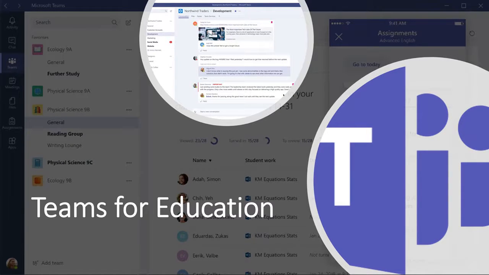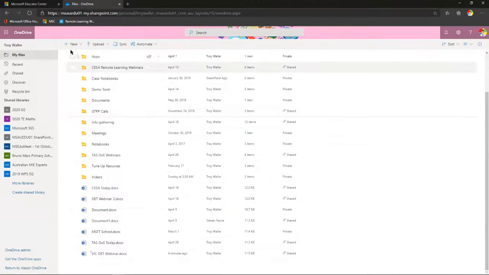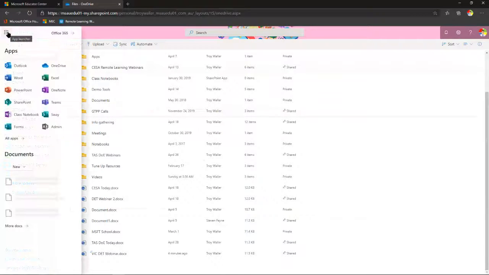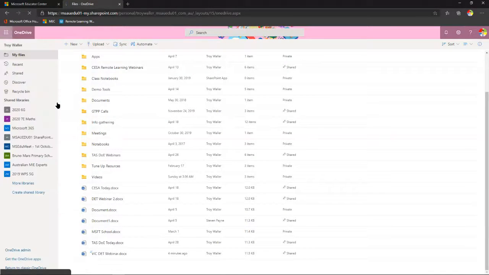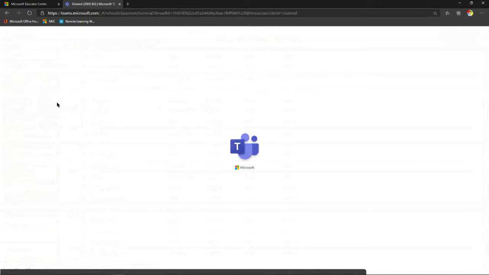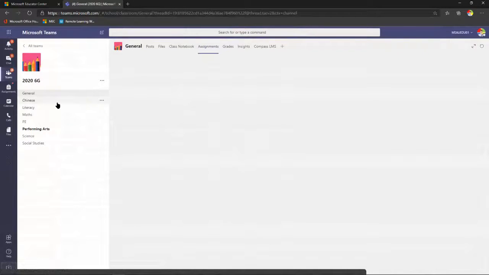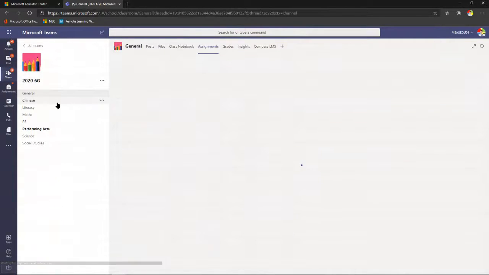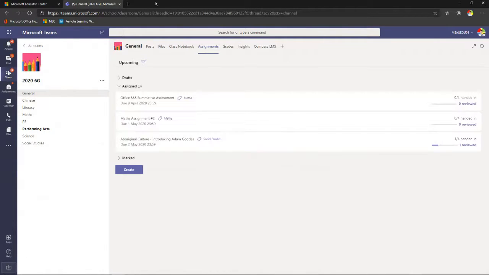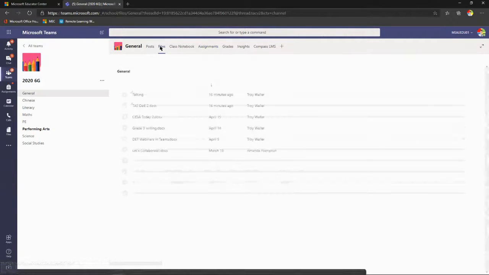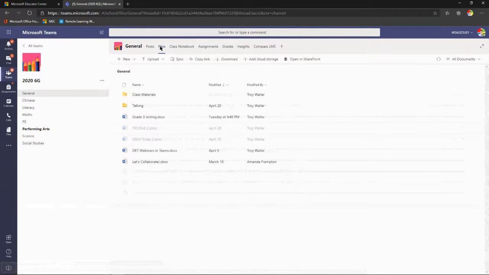But what I want to do for you now is show you the integration of Teams and what you can do. I'm going to click on my app launcher and find Teams. Here I am in a class team, but this could be a work collaboration team, any kind of team. Now, when I click here on my files, these are my shared files, so these are shared files for everybody inside the team.